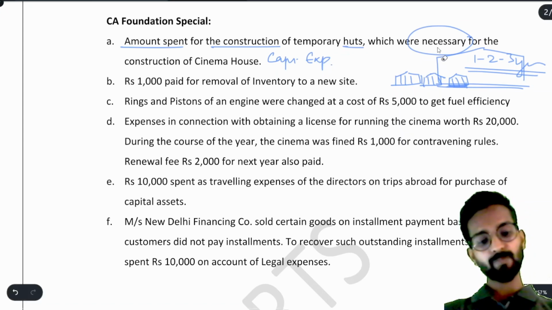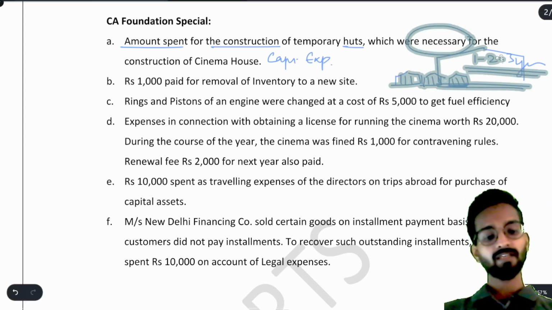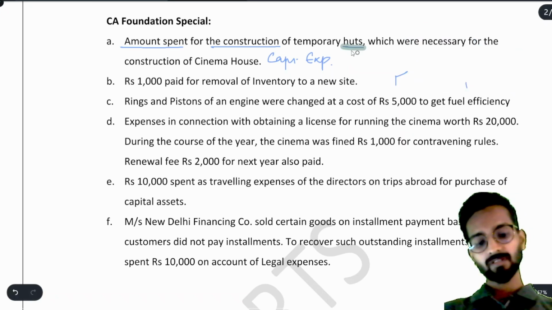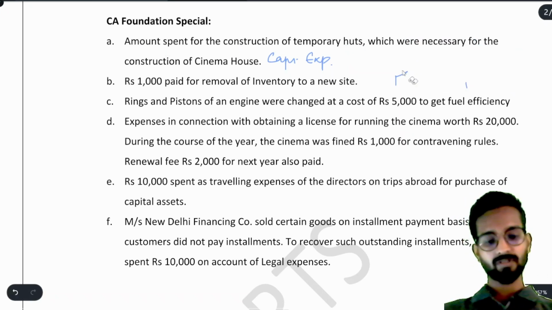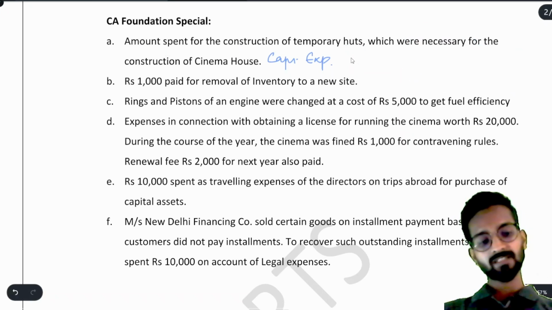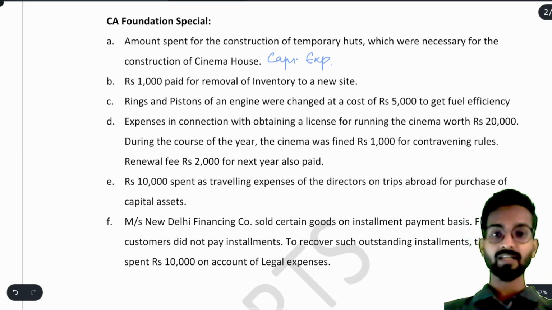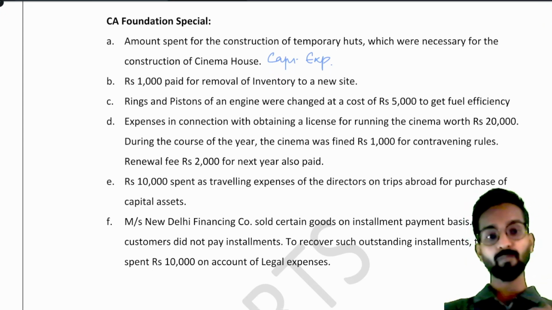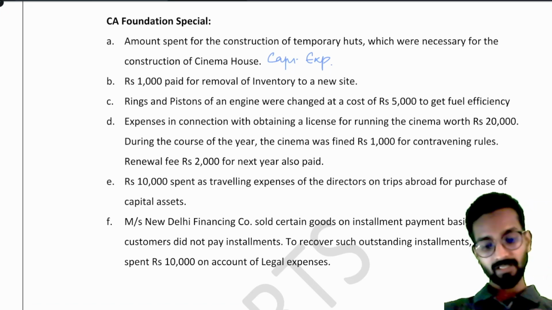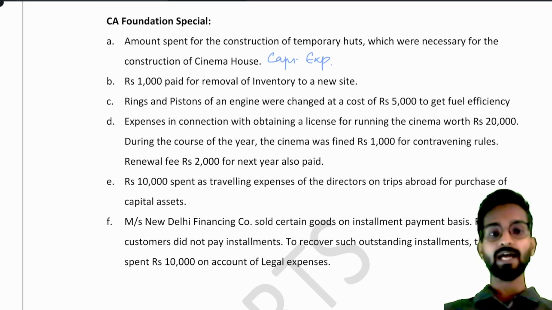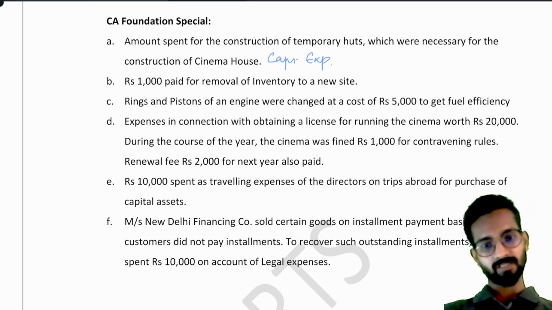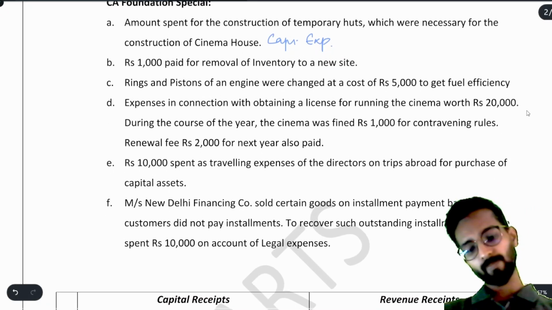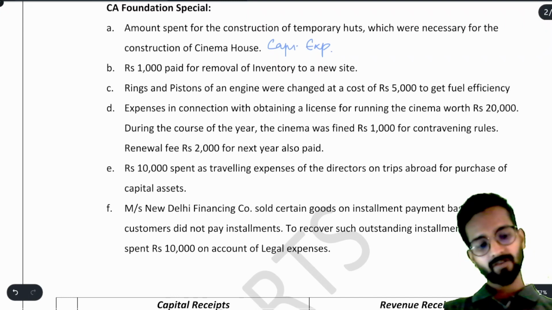Okay, and that capital expenditure, where will we add that? In the cost of what are we constructing? Cinema house. Understood? So whatever asset has been generated, constructed or built, if we are spending money for that, we have to add the cost to that particular asset. Simple enough.